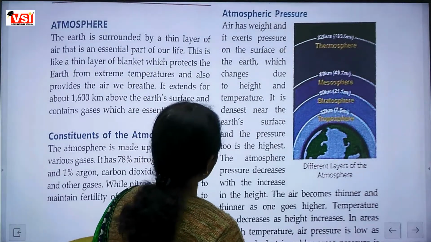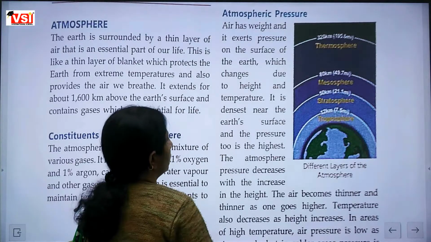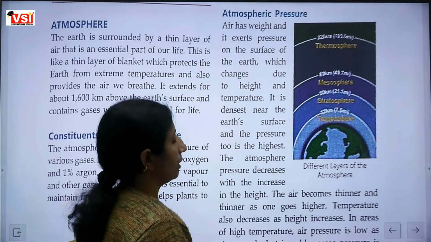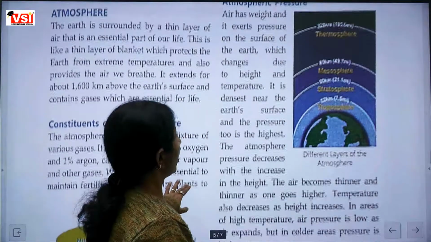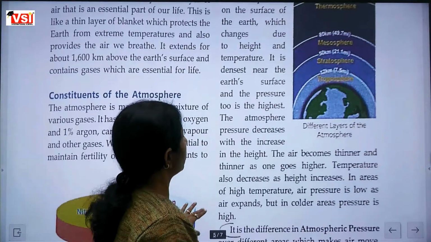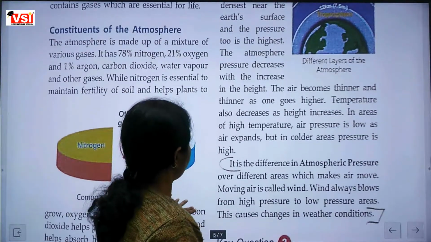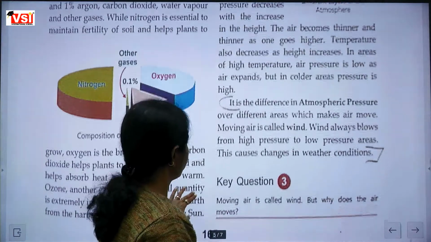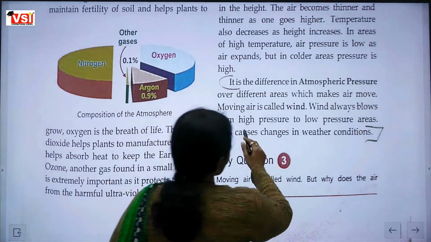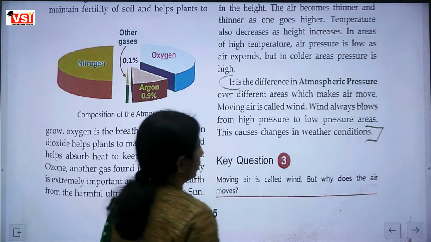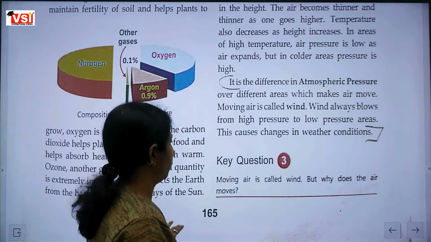Air has weight and it exerts pressure on the surface of the earth, which changes due to the height and temperature. Moving air is called wind. Wind always blows from high pressure to low pressure areas and it causes changes in weather condition also.